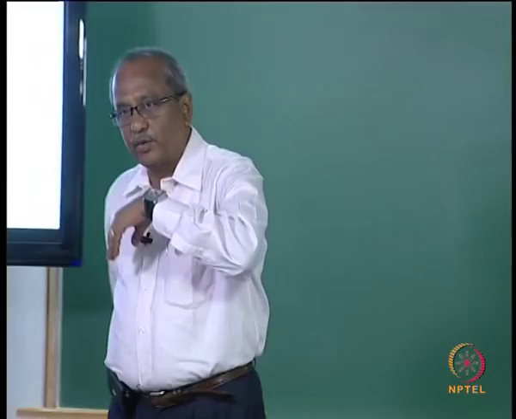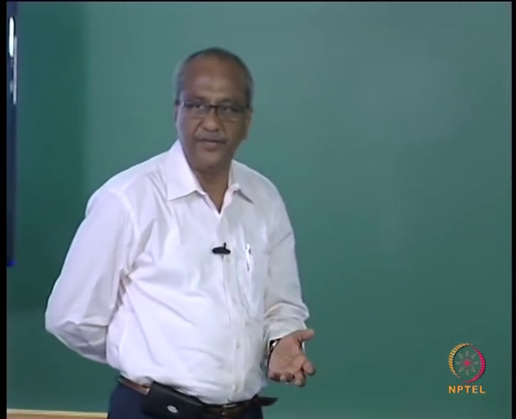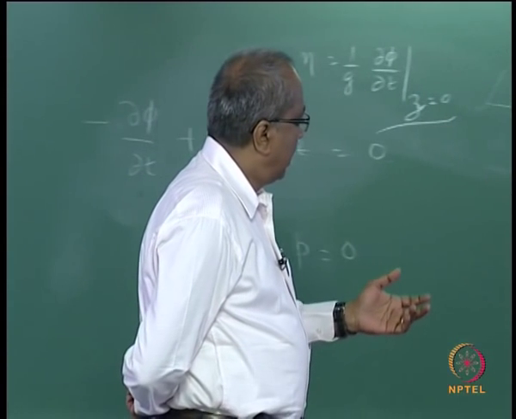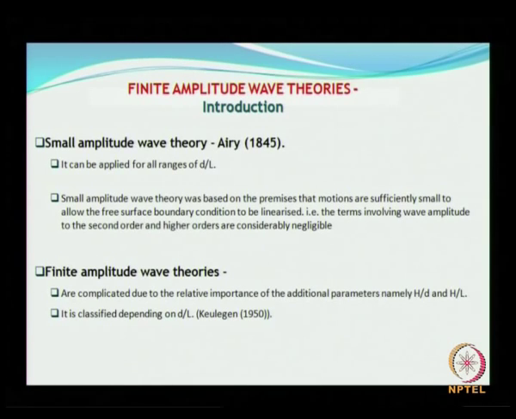Strictly speaking, those higher order terms have to be considered, and thus we have what are called the finite amplitude wave theories. They are quite complicated due to the relative importance of additional parameters, namely h by d and d by L.